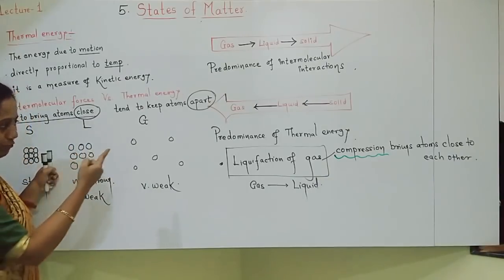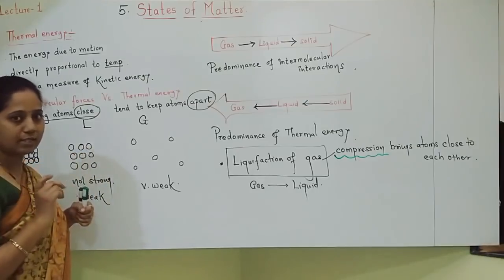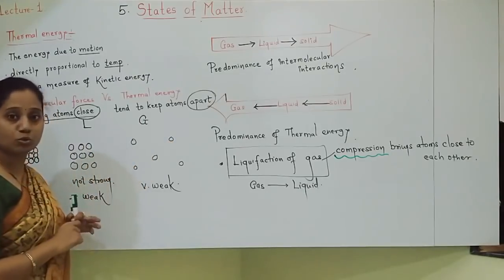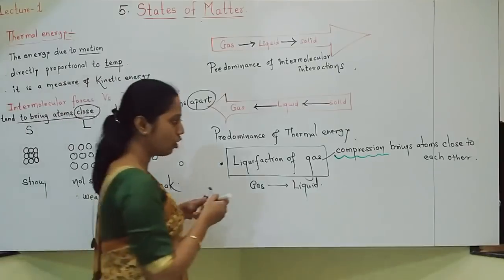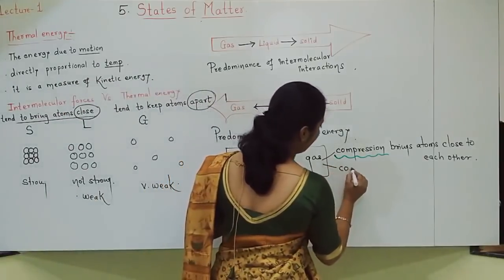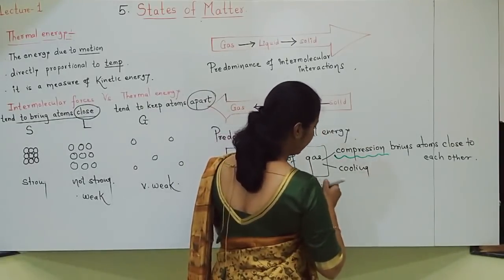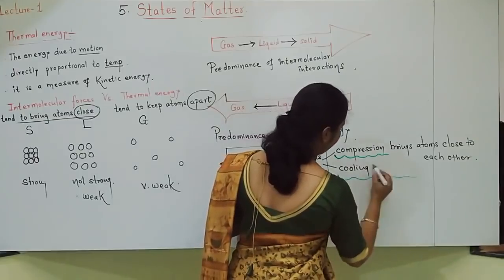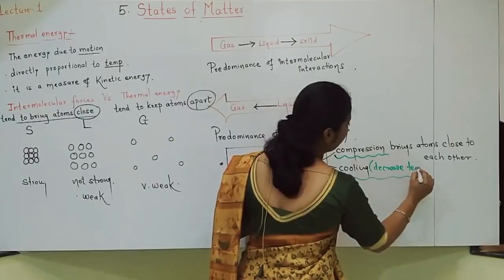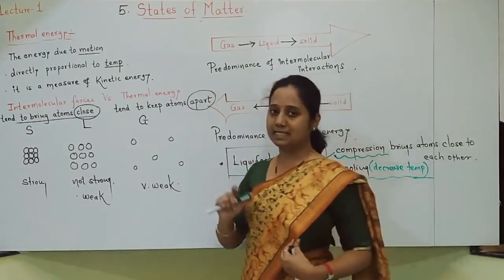So what did you understand, students? For liquefaction of gases, only compression is not enough. Compression just brings the atoms close to each other. But along with compression, what else is necessary? Cooling is necessary. What is cooling? Cooling is decreasing temperature, which means thermal energy should be less.